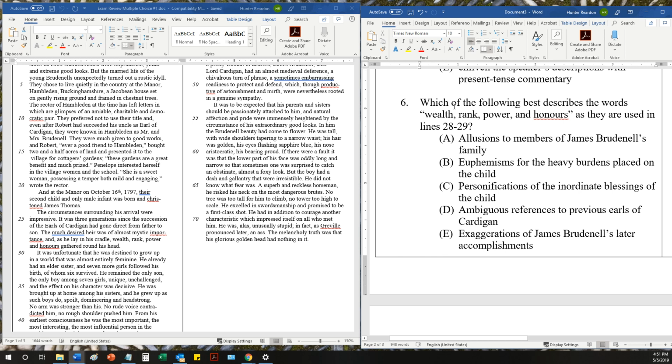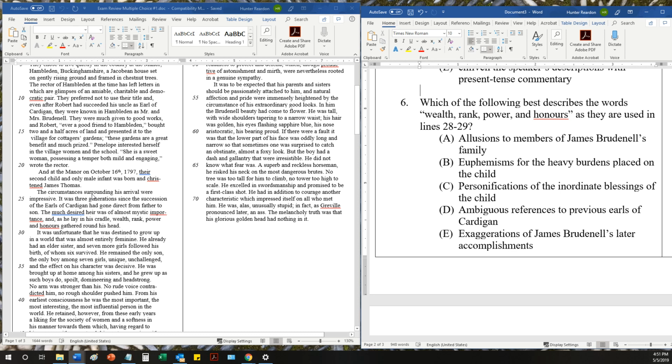6. Which of the following best describes the words wealth, rank, power, and honors as they're used in lines 28 to 29? I think this was a pretty wily one, honestly. I thought this was challenging. You have to make sure you really get what's going on in the context, right? So circumstances surrounding his arrival were impressive. It was 3 generations since the succession of the Earls of Cardigan had gone direct from father to son. The much desired heir was of almost mystic importance. And as he lay in his cradle, wealth, rank, power, and honors gathered round his head. Okay.